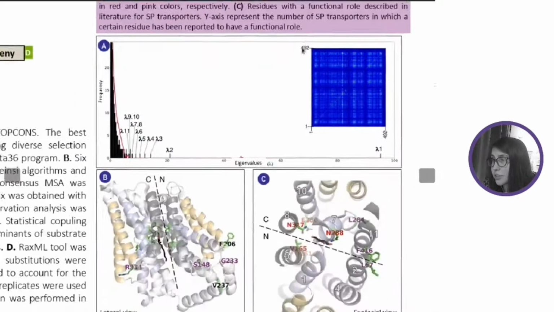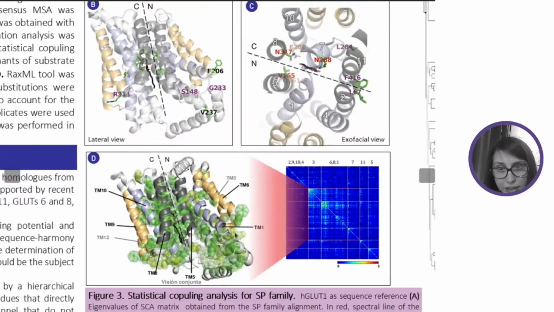On the other hand, the statistical coupling analysis shows that the architecture of the family is made up of a hierarchical decomposition of a single main sector, involving the coupling of residues that directly coordinate substrate with residues located along the transport channel that do not interact directly with the substrates, but that could play a critical role in explaining the differential selectivity and transport dynamics of sugar porters.